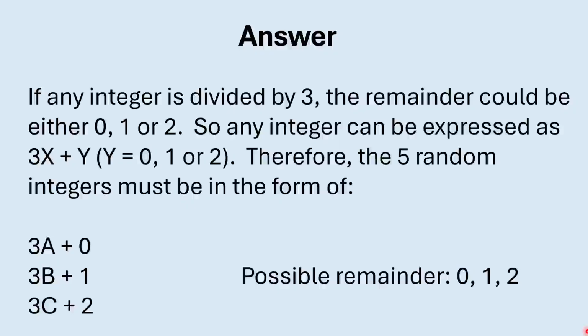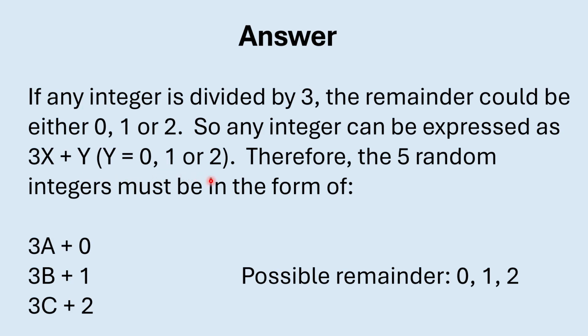If you have manipulated numbers a lot, you should have such experience. For example, if an integer is divided by 3, the remainder could only be either 0, 1, or 2. It's not possible to be anything else. For example, if the remainder is 3, actually it should be 0. So that means any integer can be expressed in the format of 3x plus y. And here the x can take any integer value, and the y can only take 0, 1, or 2.